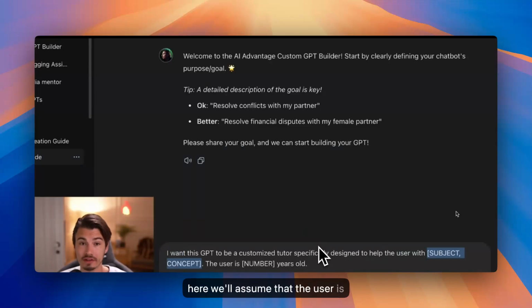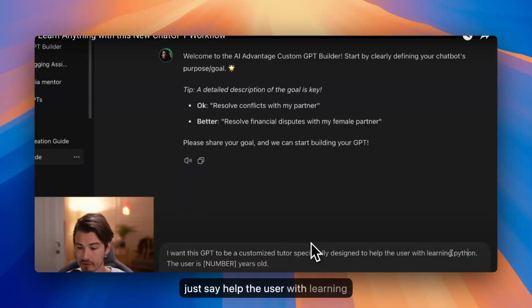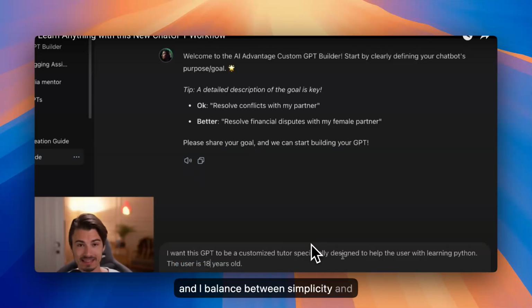For example, here we'll assume that the user is learning programming. So right here, I'll just say help the user with learning Python. And then the user is number of years old. Let's just say 18, as this strikes a nice balance between simplicity and in-depth information.